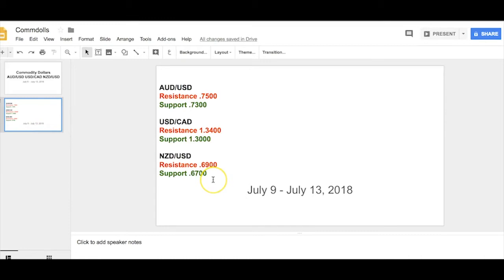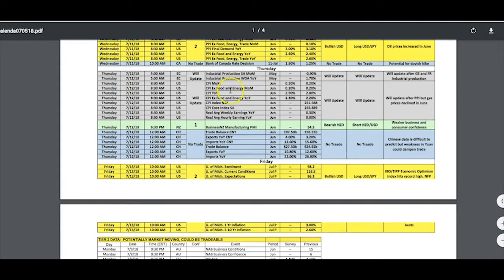What's interesting is that when you look at the levels, they pretty much just remain the same, but we've had massive bounces off the support that we talked about last week. So 73 really took a nice bounce, and we're now trading 74.30 in the Aussie, with 75 still the resistance. CAD is inching its way towards the 130, and that's probably going to be the very key level this week that everybody's going to focus on, with 134 a very, very clear double top now that has been essentially put in stone. And Kiwi, which we talked about also, that the 67 was a very serious support level, essentially provided a very, very strong bounce for the Kiwi. We're now back up above 68 with 69 as the overhang for the pair into the week.